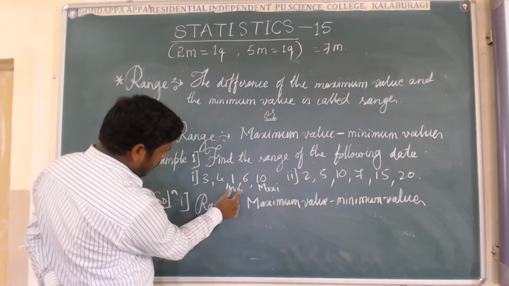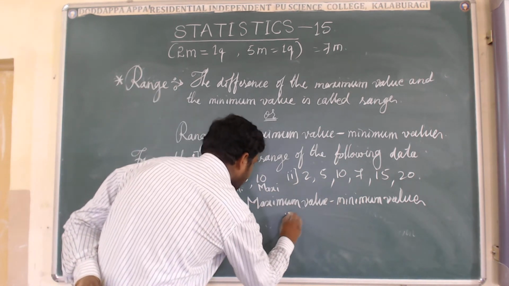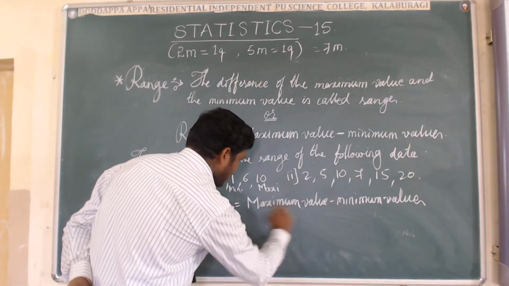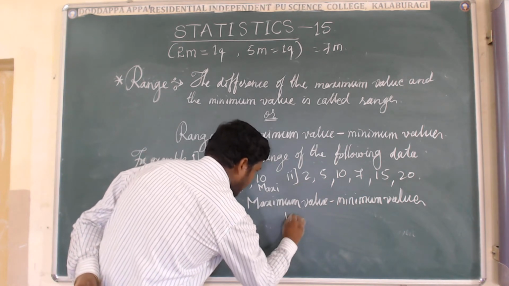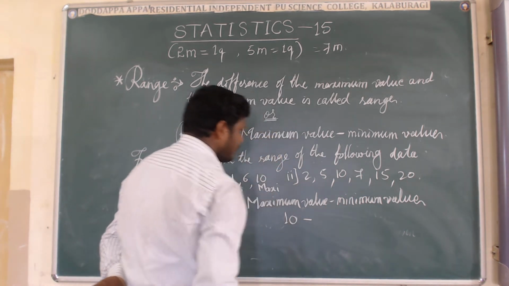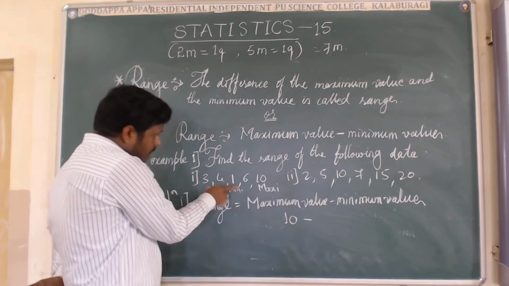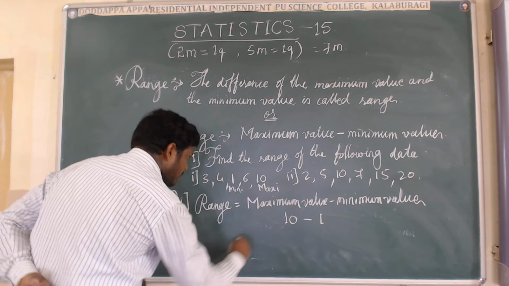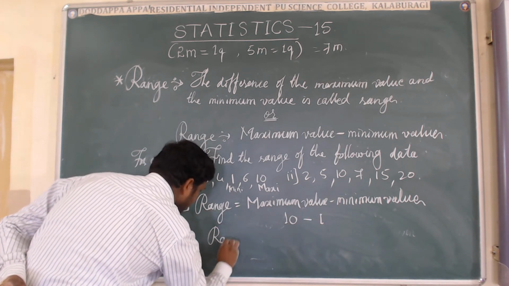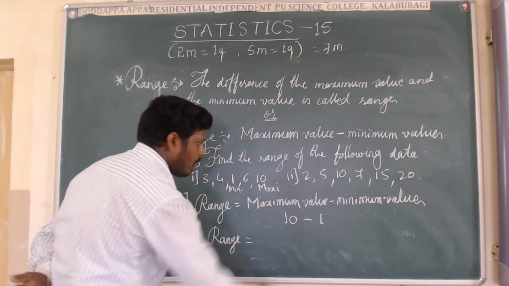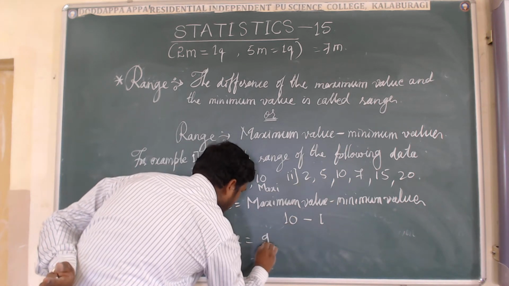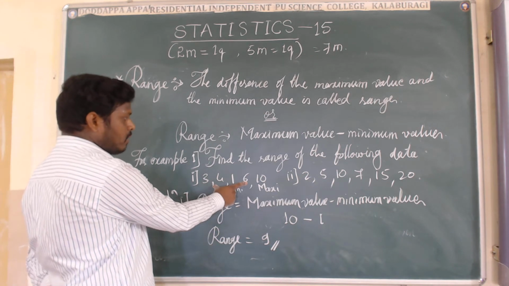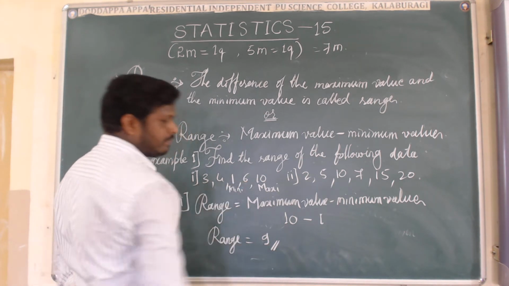The minimum value is 1, and first of all you write the maximum value, which is 10. Next there is minus. The minimum value of the given observations is 1. Now substitute and simplify. The range is 10 minus 1, which becomes 9. The range of the given observations is 9.